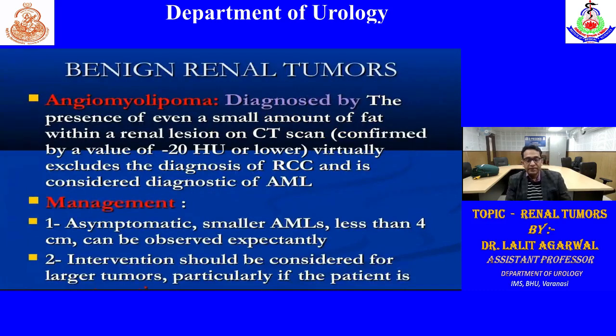Next, AML can be diagnosed by the presence of even a small amount of fat within a renal lesion on CT scan, that is minus 20 Hounsfield units or lower. So that excludes RCC. That is suggestive of AML. Management: if it is asymptomatic and smaller, less than 4 centimeters, then we can observe. Intervention should be considered for large tumors, more than 4 centimeters, particularly if the patient is symptomatic.